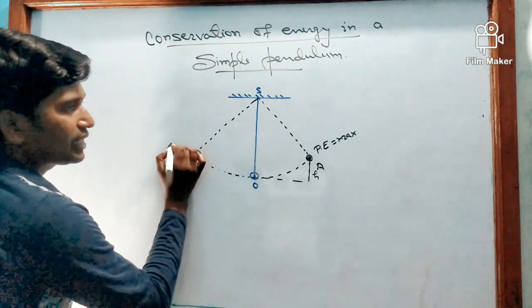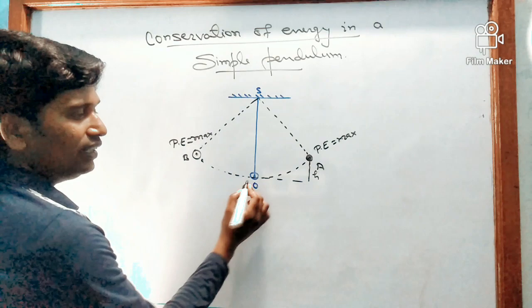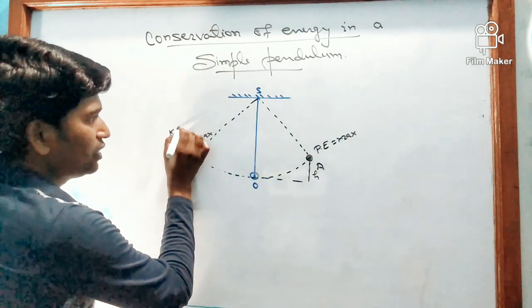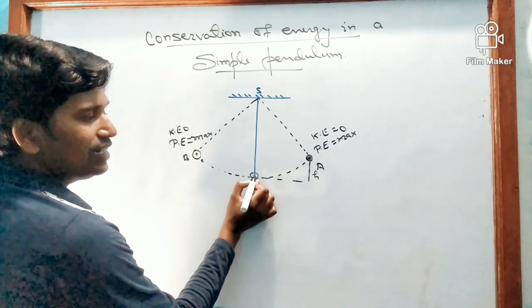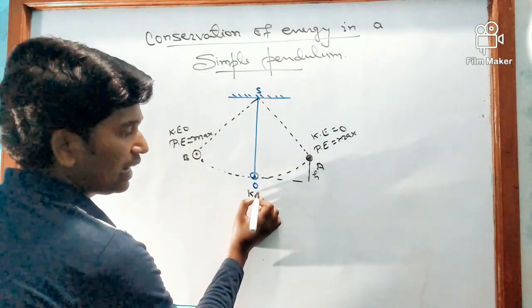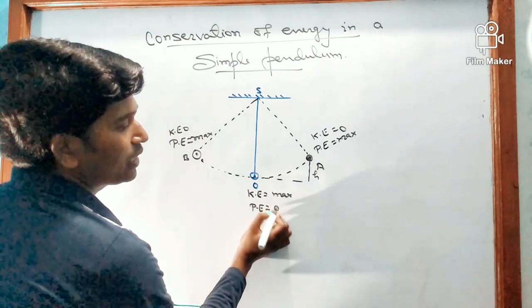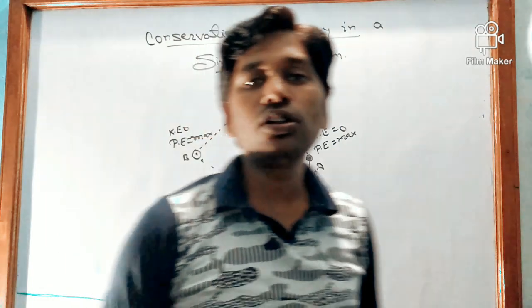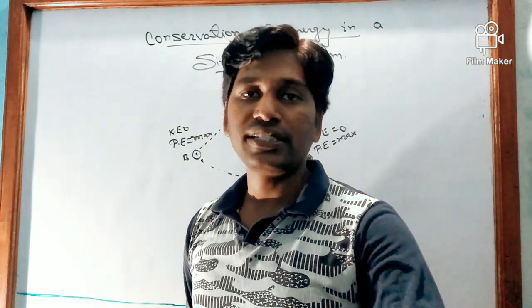Potential energy is maximum at its extreme position, and kinetic energy is 0 at its extreme position. And in its mean position, the body possesses only kinetic energy, that is maximum, and potential energy becomes 0. So this is also one example of conservation of energy.